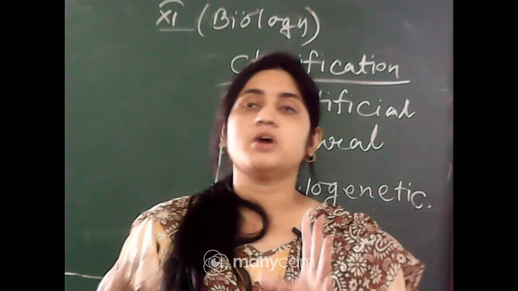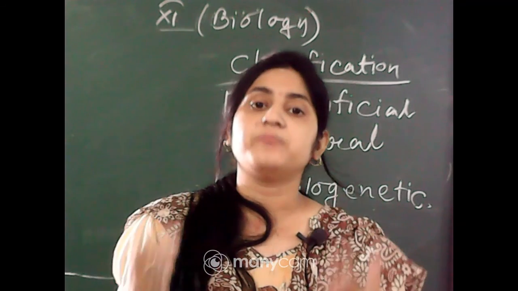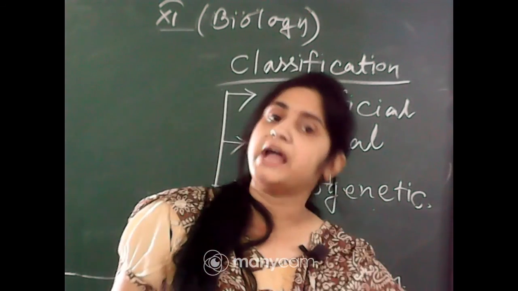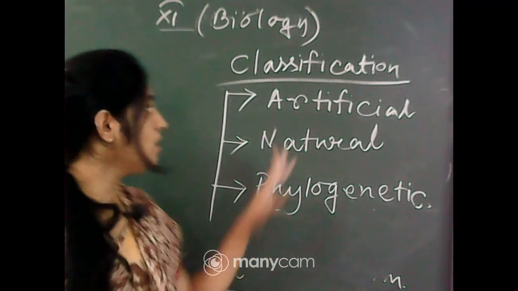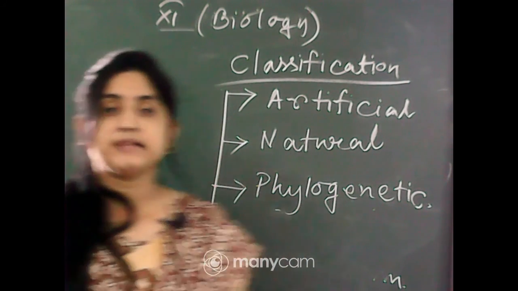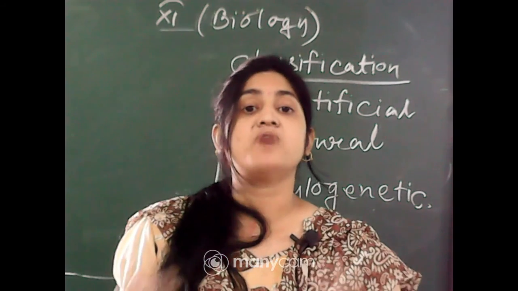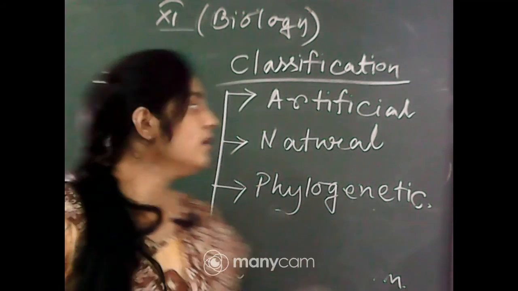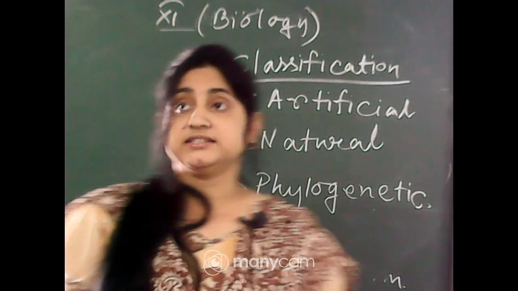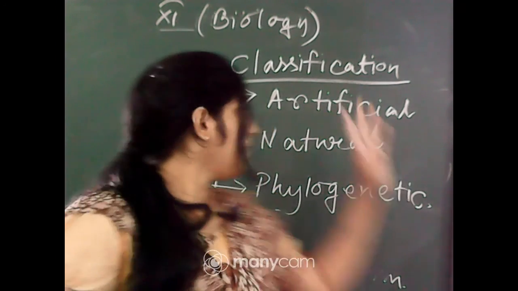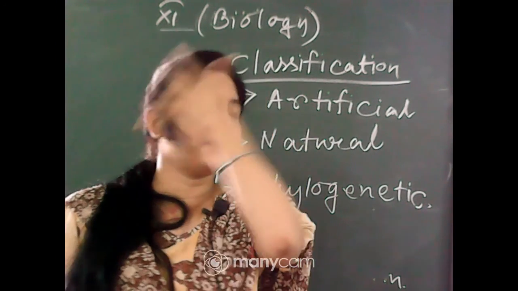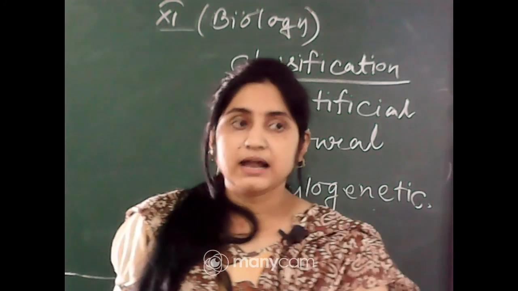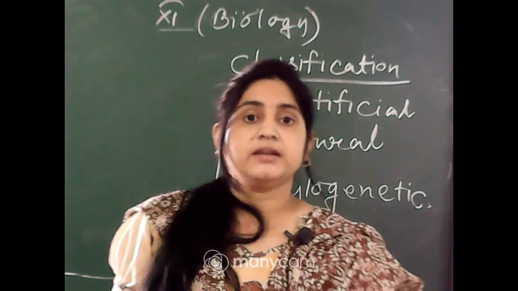You can first observe what characteristics are present on the outside of the body of the animals. Okay. This is very easy. So the artificial classification is based on the external or morphological characteristics. Okay. Next, natural classification. Artificial characteristics may be based on the habitat, colors, food habit, anything.